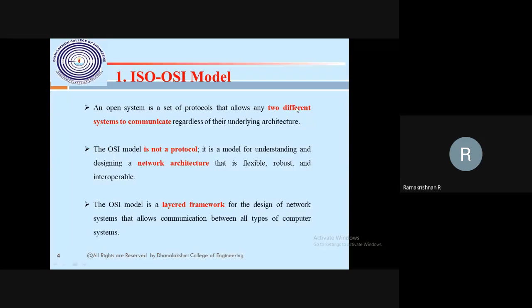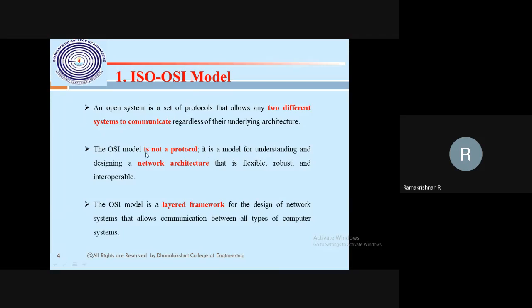That's what I said in the previous class also. I want to communicate from source machine A to source machine B, so we need a framework, a model that follows a principle, and then how to transfer the data. That is how two different systems communicate. The two different systems may be a network computer and some other system, but they can access each other to transfer information. Or it may be a mobile. If my host machine is a desktop, you can communicate mobile to mobile, or ATM machine to mobile, whatever it is. That's how two different systems communicate.